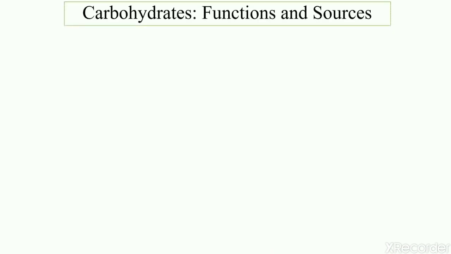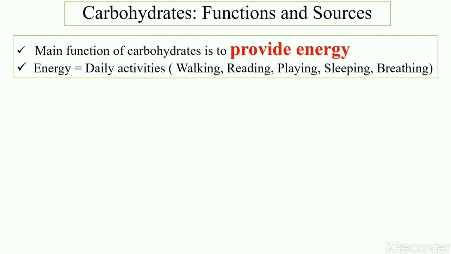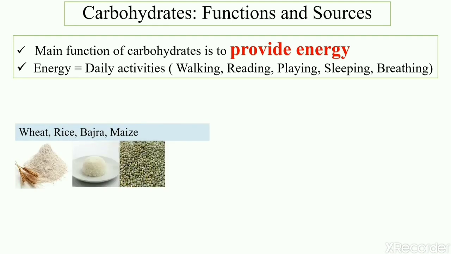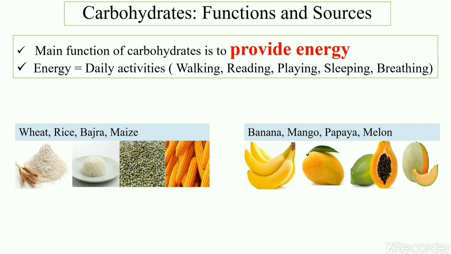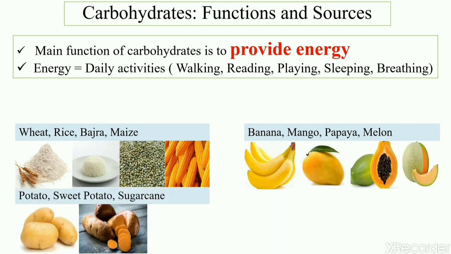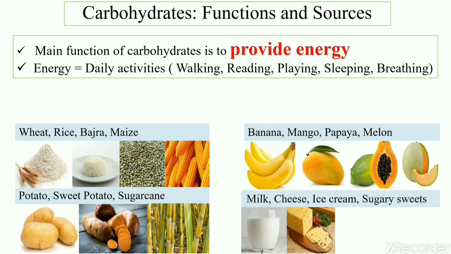Now let's study about each of the nutrients separately. Carbohydrates. Main function of carbohydrates is to provide energy. With this energy, we perform our daily activities such as walking, reading, playing, sleeping, breathing, etc. Some of the important sources of carbohydrates are wheat, rice, bajra, maize, banana, mango, papaya, melon, potato, sweet potato, sugarcane, milk, cheese, ice cream and sugary sweets.